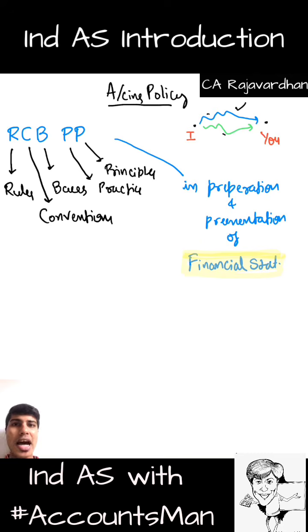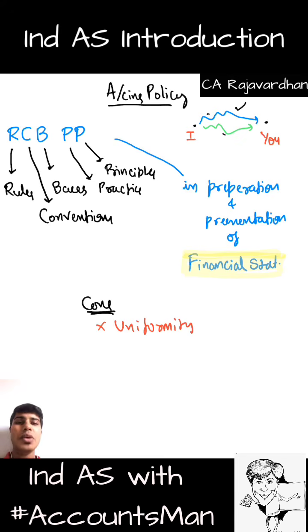So this is the accounting policy definition, but this accounting policy comes with a lot of cons. Cons refer to disadvantages. So what are the cons or disadvantages that come with accounting policies? First one is there will be no uniformity.